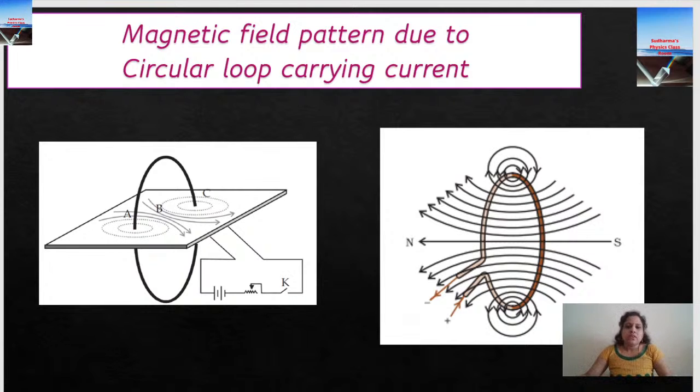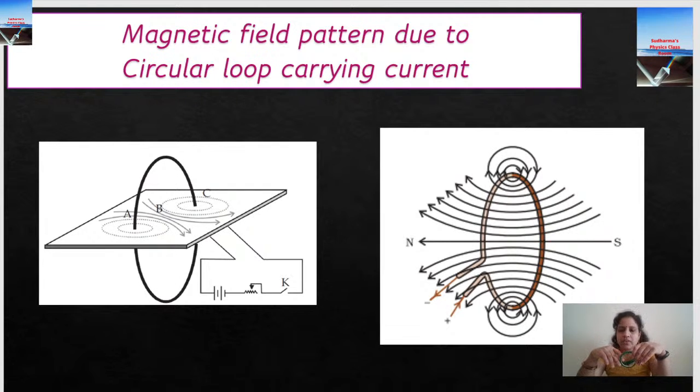Okay. Now let's move on to the magnetic field pattern due to a circular loop carrying current. For a circular loop, let's take a bangle or any circular material for understanding purposes. This is just a wooden thing. So this is our circular loop and we have to put it inside a cardboard sheet so that we can plot the magnetic field. And we are going to connect the battery and the rheostat, everything.